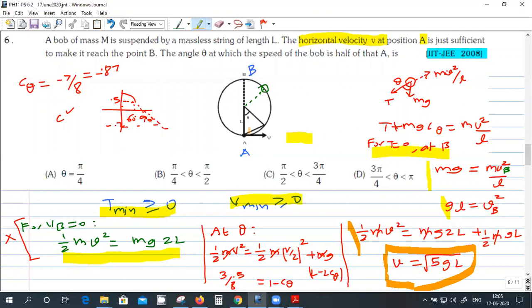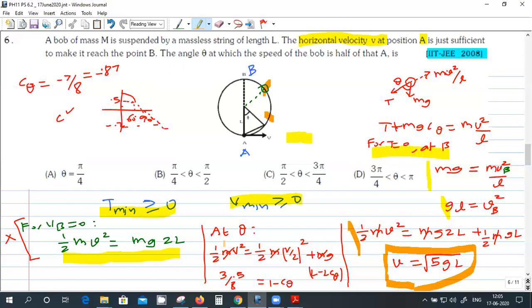So when that much velocity is given, the velocity will keep on decreasing and will reach a value of VB here, which is square root of GL. And after that, it will keep on increasing and then become square root of 5GL. So since the velocity is increasing, at some point it will become V by 2, right? Or it can happen here also, we do not know. At some point, the velocity will become half of the value at the bottommost point.